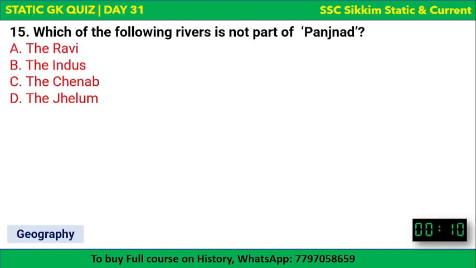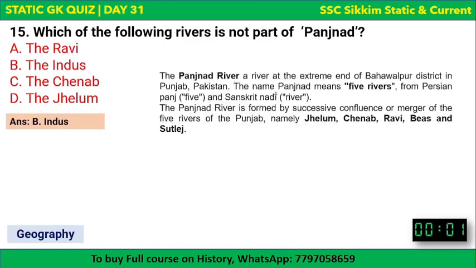Which of the following rivers is not a part of Panjnad? Okay, the options are there and your time begins now. Which of the following rivers is not a part of Panjnad? Ravi, Indus, Chenab, or Jhelum? The correct answer is Indus. Indus is not a part of Panjnad.